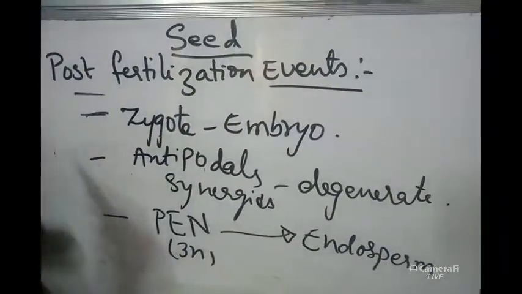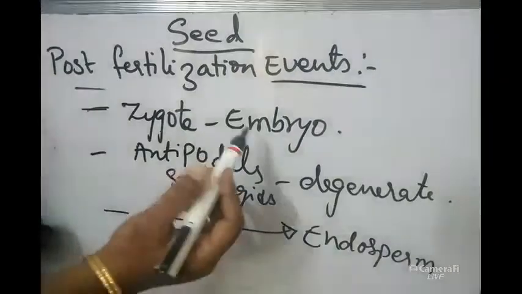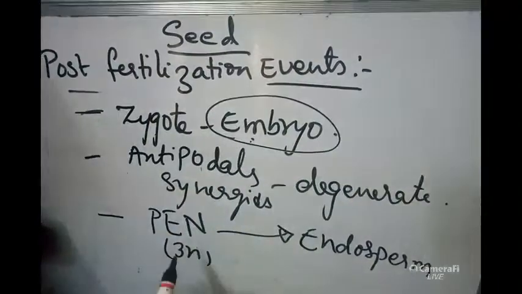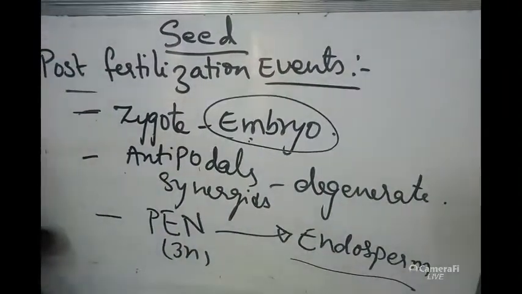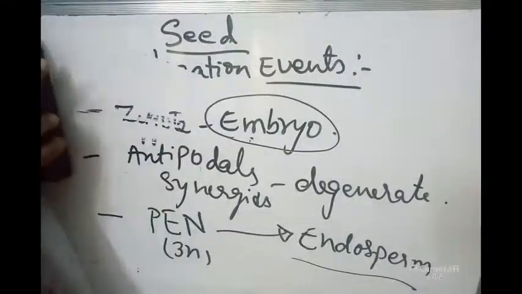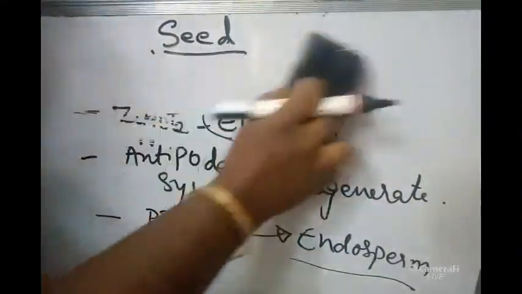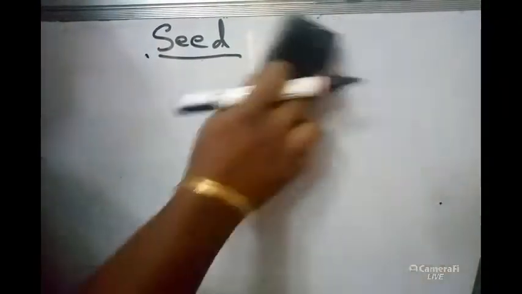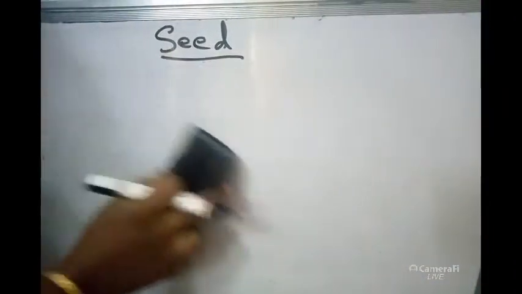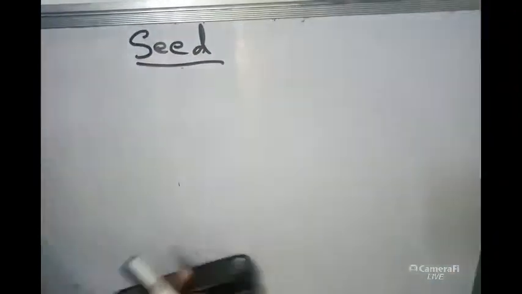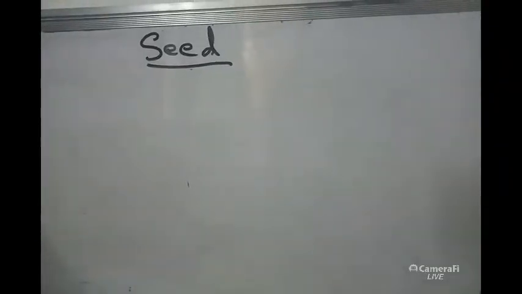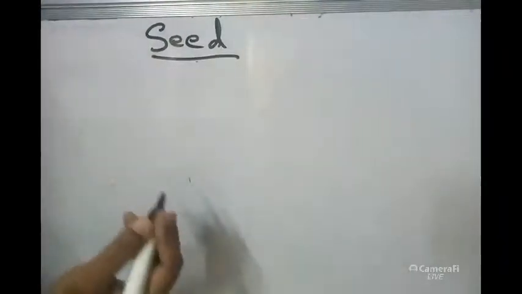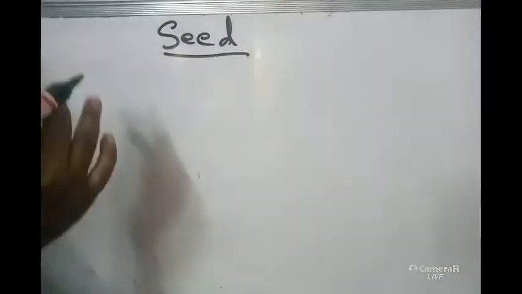So when the ovule will be converting into seed, inside the seed the embryo will be developing. That developing embryo will be getting food from endosperm. So the seed is formed from ovule. After fertilization ovule will be converting into seed. A post fertilized product of ovule is nothing but seed. In that seed, endosperm will be present, and that will be utilized by the developing embryo.